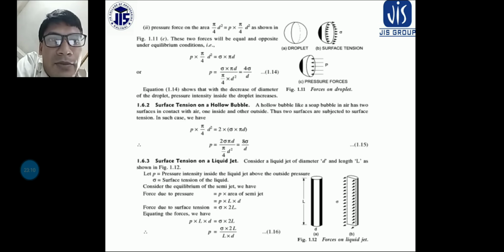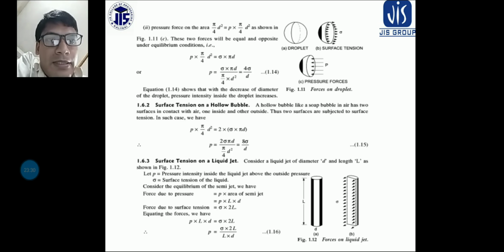The two surfaces are subjected to surface tension, and all the equations should be the same, only as two tensile forces are acting on the surface of the bubble, inside and outside, that is why there will be a factor of 2.